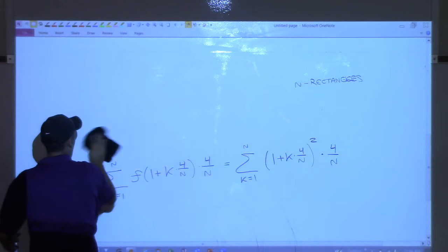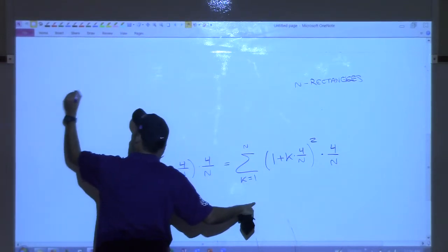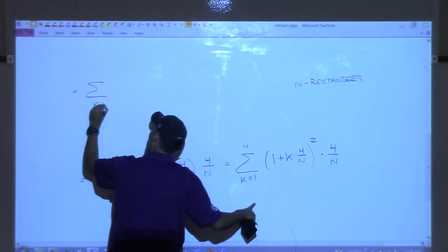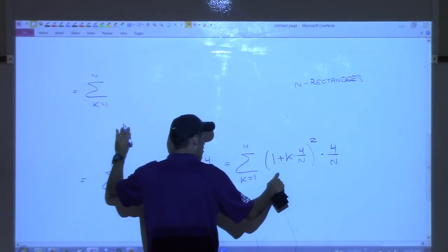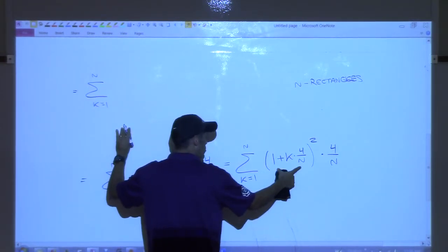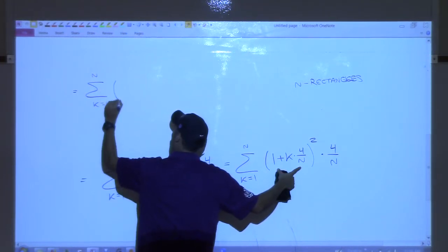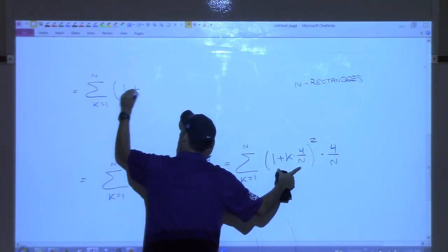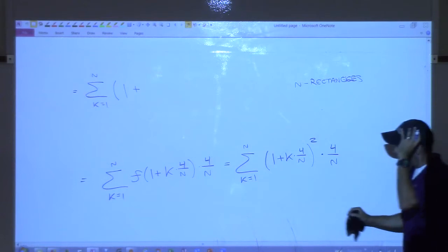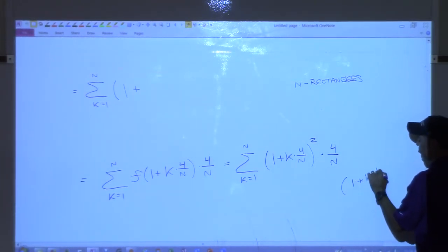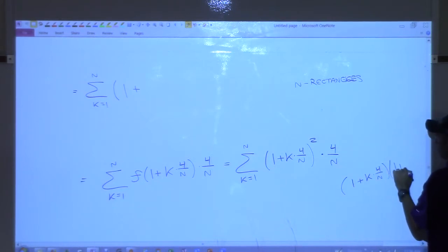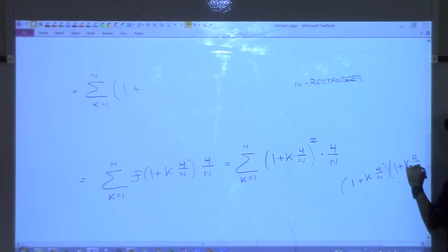If I square that, I get sum k equals 1 to n of, okay, when I square that, I FOIL it with itself, I should get 1 plus what? You all know what I'm doing here? 1 plus k times 4 over n times itself, 1 plus k times 4 over n.